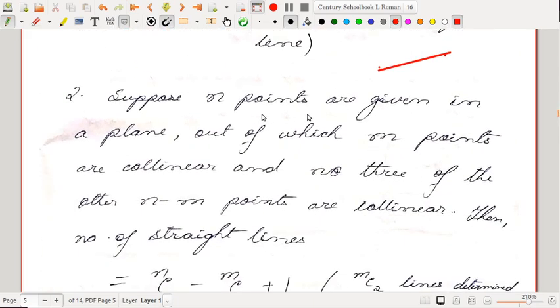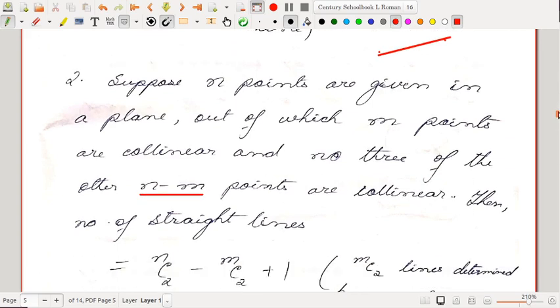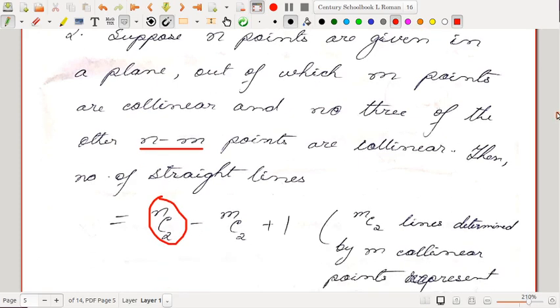Then suppose N points are given in a plane, out of which M points are collinear, and no 3 of the other N minus M points are collinear. Then the number of straight lines is what? The total number of straight lines is supposed to be NC2. But out of these N points there are M points which are collinear. That means all the lines considered through these M points will represent the same line. So I have to subtract this from our count.